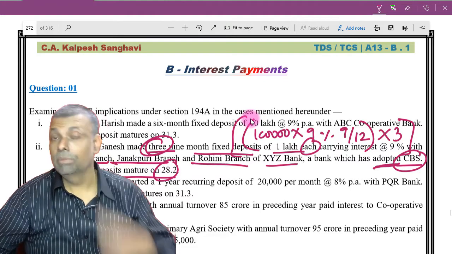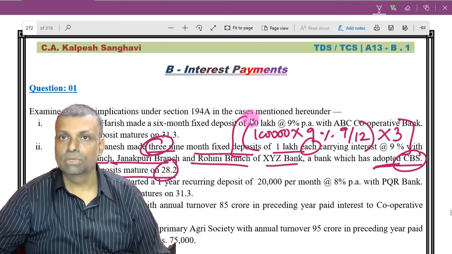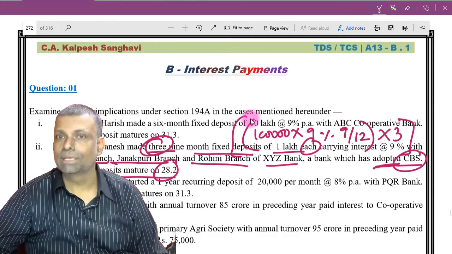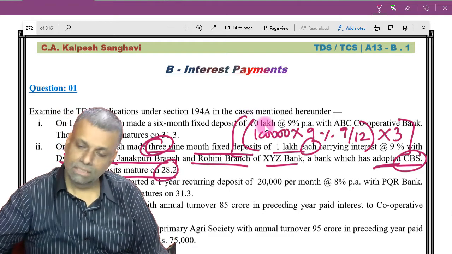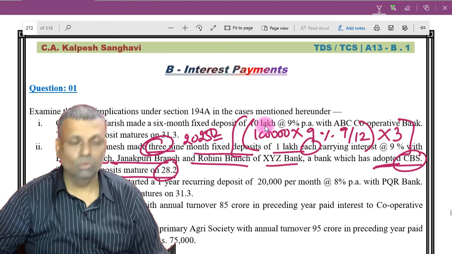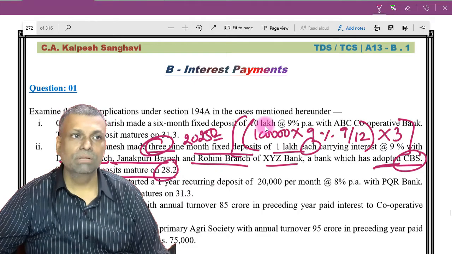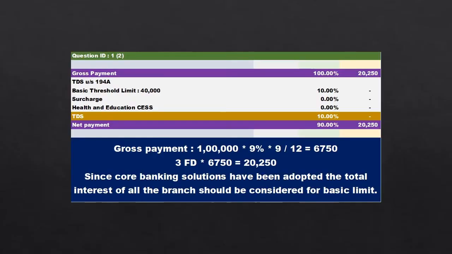Otherwise, you don't. Here, the main point is that you have to adopt a core banking system for the purpose, because it has already adopted core banking system. So you have to adopt the aggregate figure for the purpose of TDS. Now, this total figure is some 20,000 and odd figure. I think 20,250. Please check that this particular amount is less than the limit. So the TDS provision will not be applicable because of that particular limit.